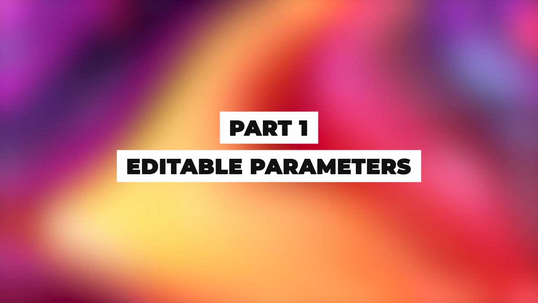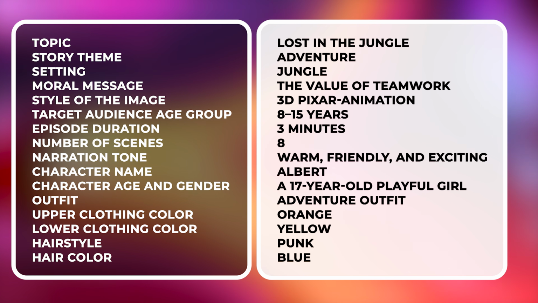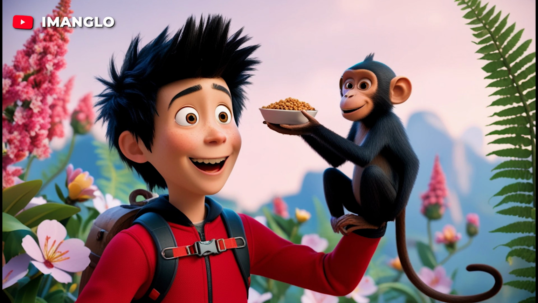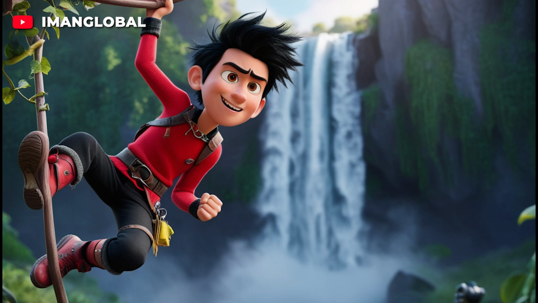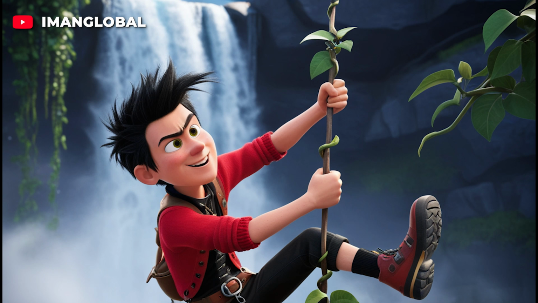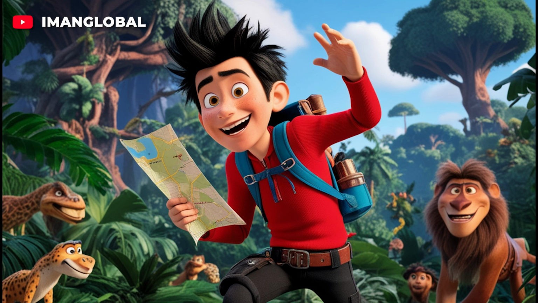In the first, editable section, you must define all the story details and the main character. This ensures the story is shaped around your idea. The guide includes all necessary elements for creating an engaging story. For instance, if your story's main character is a playful boy, this guide allows you to define all his details from head to toe, his clothes, hairstyle, shoes, and even facial expressions.